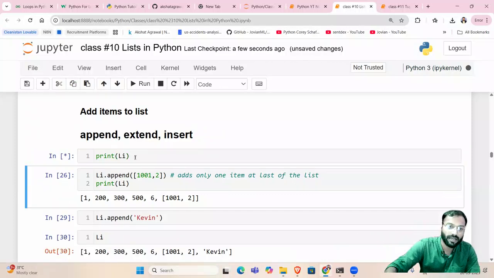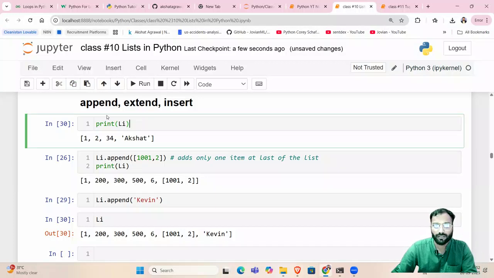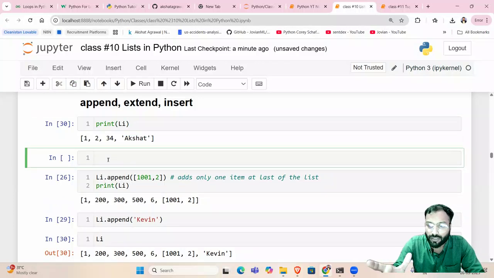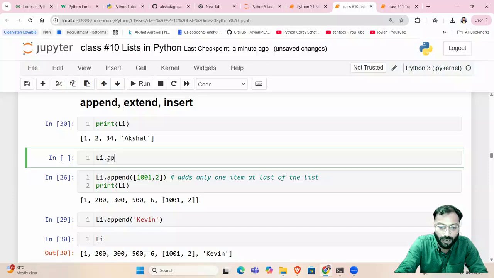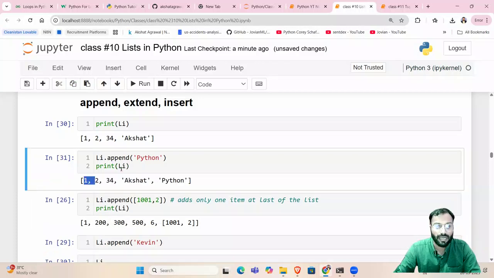So let's say we have print li is equal to this much. And now if I want to add some item to this list, right? So currently, originally, the list is like this. If I want to add, let's say, Python at the last of the list, so I will say li dot append inside a bracket. I will write the string or whatever value we want to add, and then if I print li, you will see now the li original list has been updated.